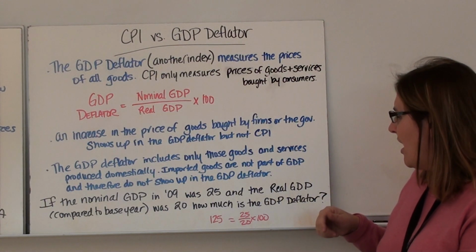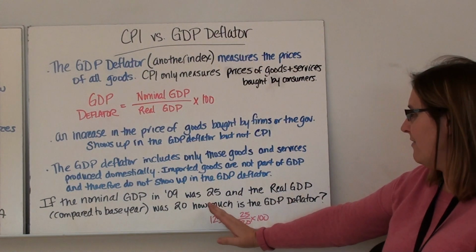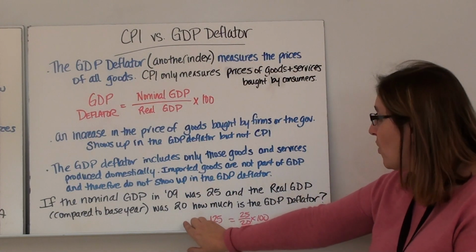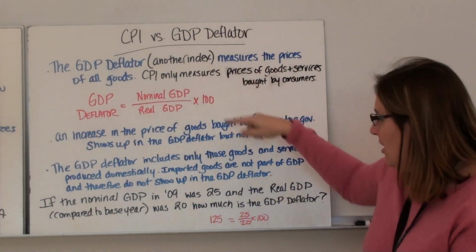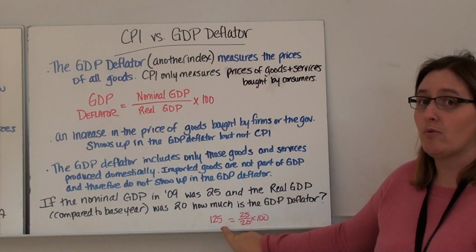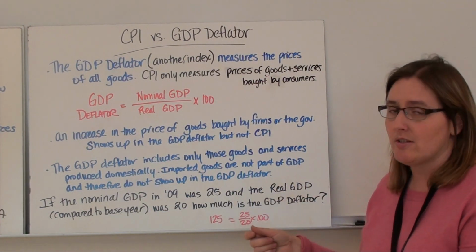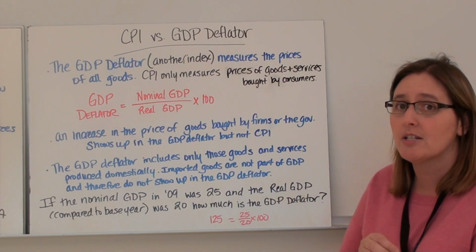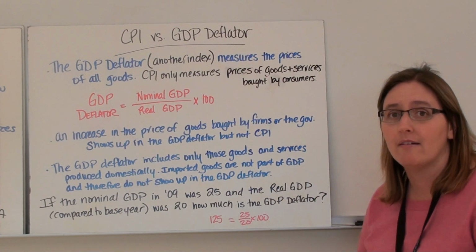And then, just as an example, if nominal GDP in 2009 was 25 and the real GDP in 2009 was 20, how do we figure out the deflator? So you put nominal, 25, over real, 20, times 100, comes out to 125. So we're saying that the GDP deflator in 2009 was 125. So we're saying that whatever cost $100 in the base year now costs $125. That's it for part 1 of inflation.